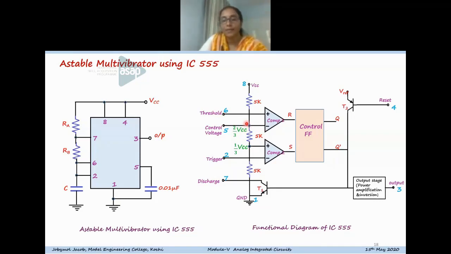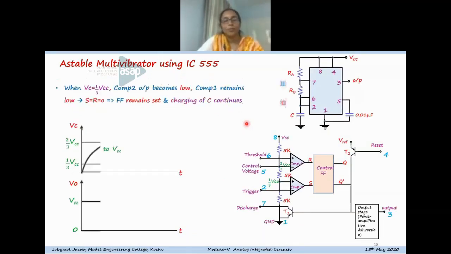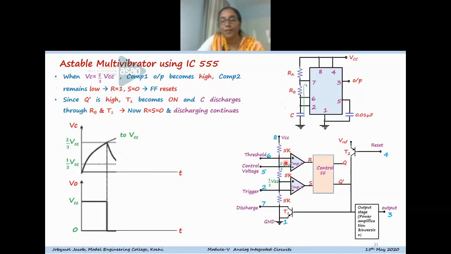You can see that in this diagram. Whenever the threshold voltage at this pin exceeds 2/3 VCC, the non-inverting terminal of comparator 1 has higher voltage compared to the inverting terminal, so the output of the comparator becomes high.